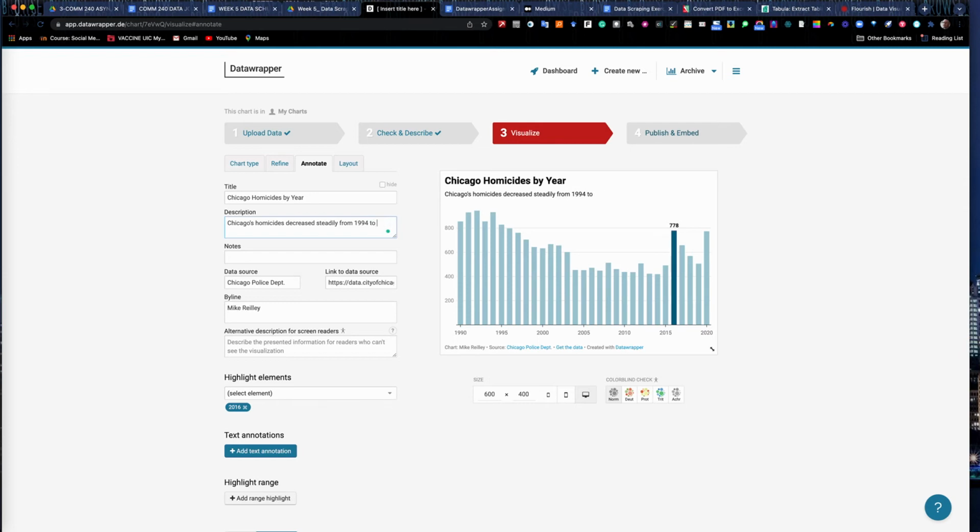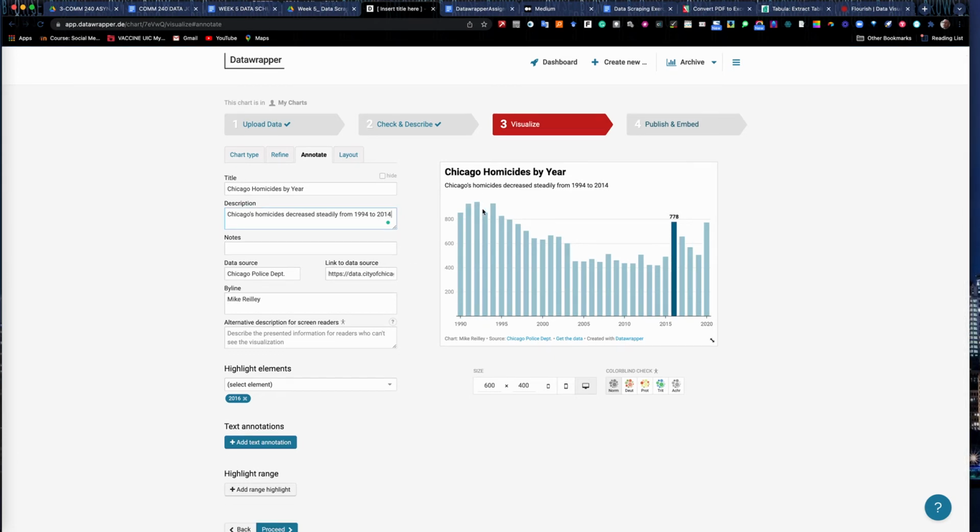So we saw 20 years of steady decreasing here, going from 931, pretty steady drop here, and then it was kind of flat, before a rash of homicides occurred in 2016.